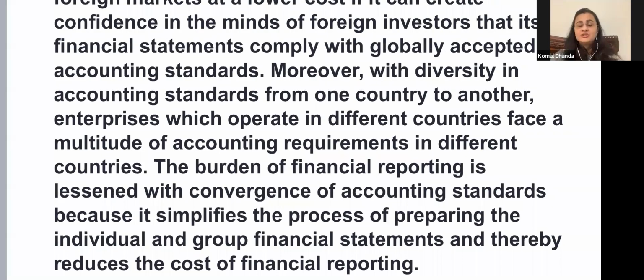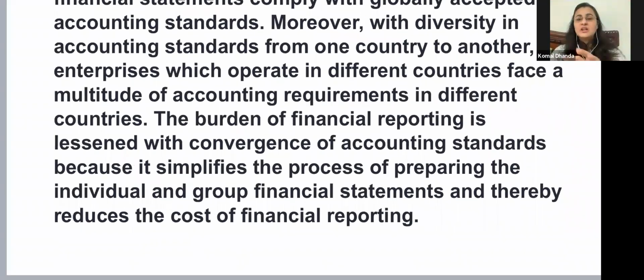These are the benefits to the investor, to the economy, and to the industry. And this is the framework of IFRS under which Indian financial reporting is taking place. It is called Ind AS, and that is just in line with the IFRS. Slowly, we are converging towards it.